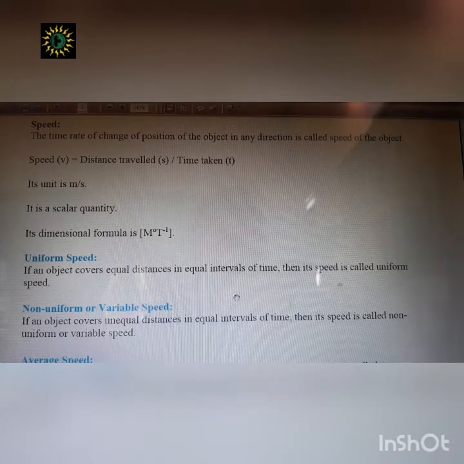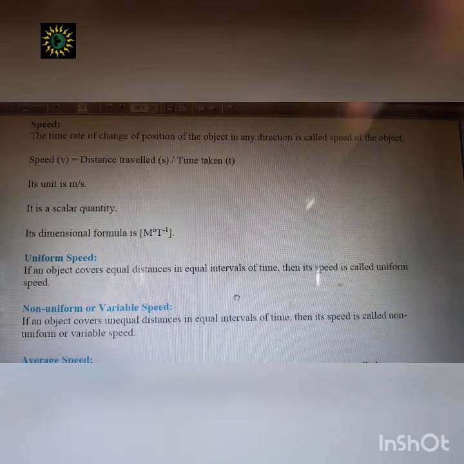In the next 10 seconds, it covers another 50 centimeters. So in 20 seconds, it covers a distance of 100 centimeters. Since in equal intervals of time of 10 seconds it is covering the same distance of 50 centimeters, it is called uniform speed, because the object is covering equal distances in equal intervals of time.